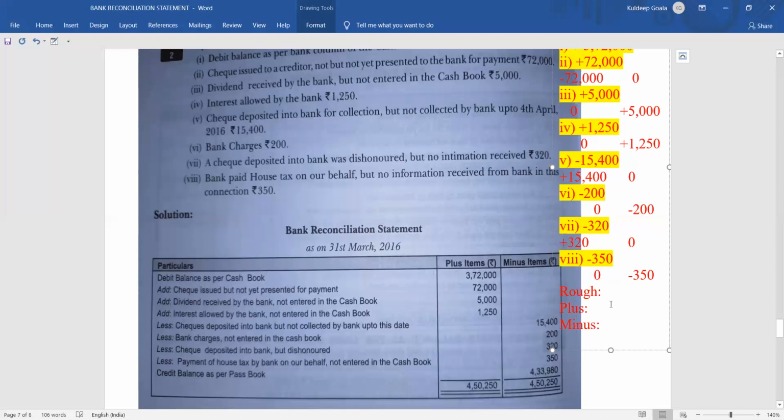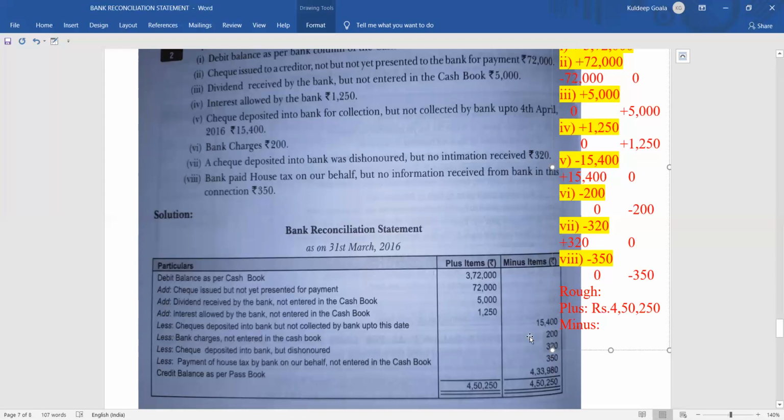So we can see that the plus side total is 4,50,250 rupees. And the minus side: 15,400 plus 200 is 15,600.